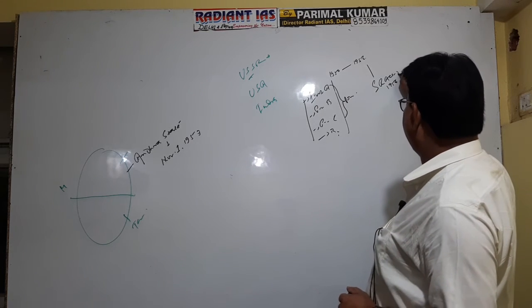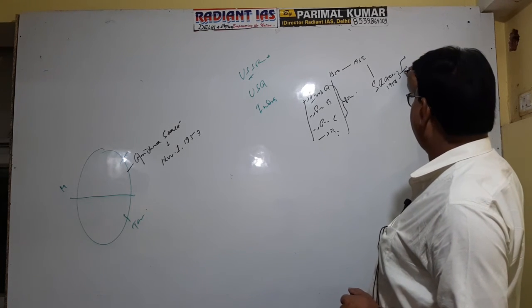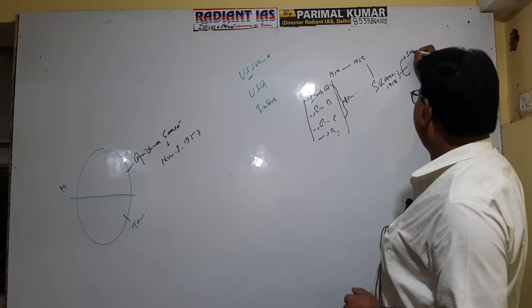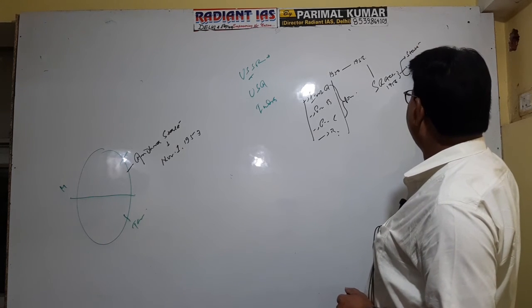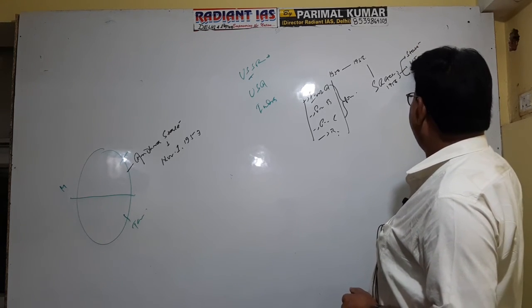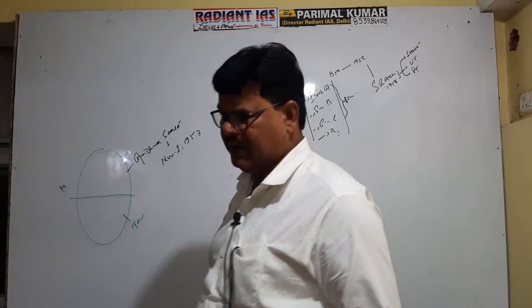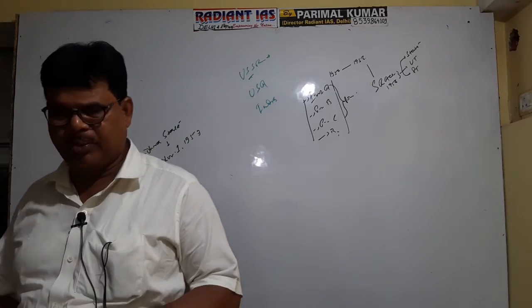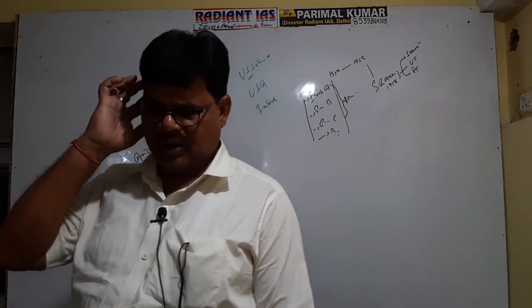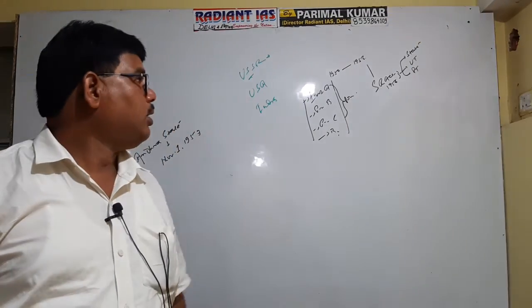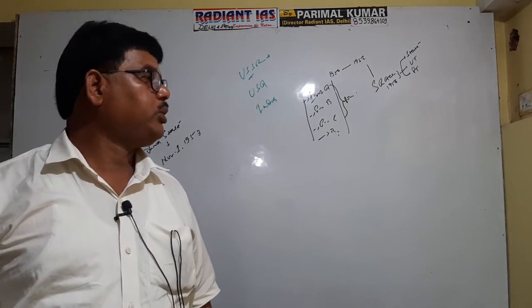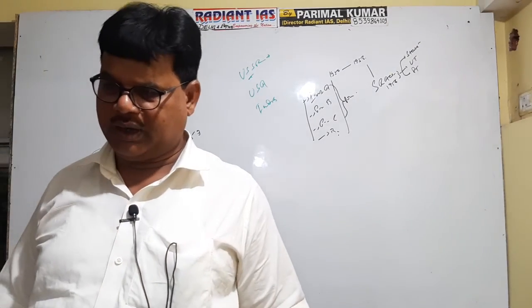And hence the territory were divided into 3 parts now. One is a state, second is union territory, and third is protected territory. Okay, 3 categories of territory exist in India as per the new provision.